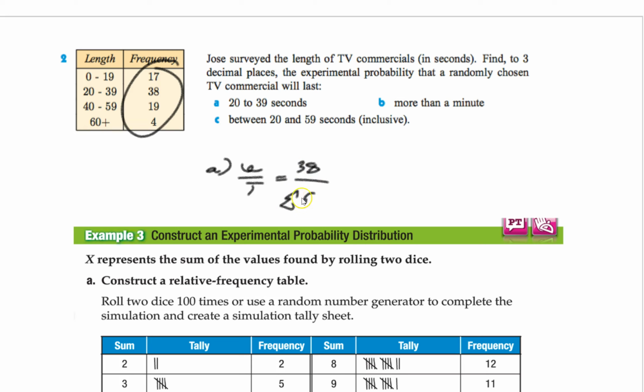Say the sum of the frequencies. Look at that: more than a minute. So here's a minute, 60 seconds. So more, that's 4. So 4 over whatever our total is. That's using the sum of the frequencies.